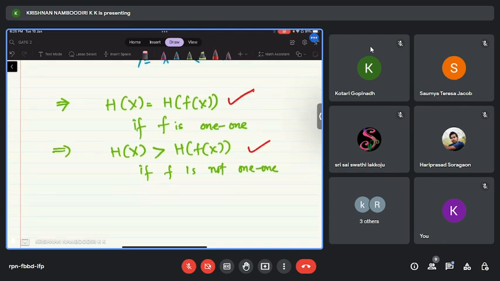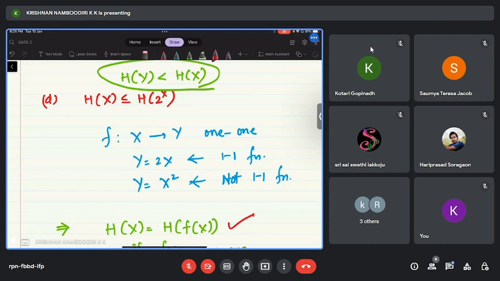Now the only remaining question is y equal to 2 power x. Is this 1 to 1? Is this 1 to 1 or not? If it is 1 to 1, then h of x will be equal to h of 2 power x. If not, h of x will be strictly greater than h of 2 power x, and option D will be incorrect. It is 1 to 1.